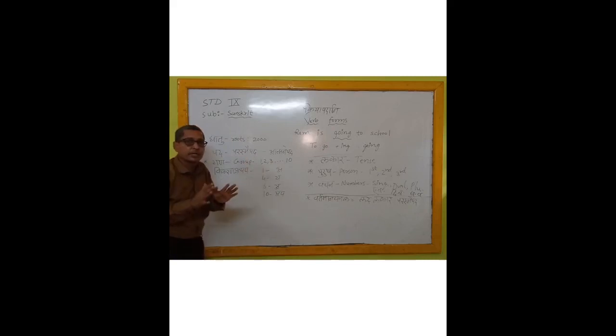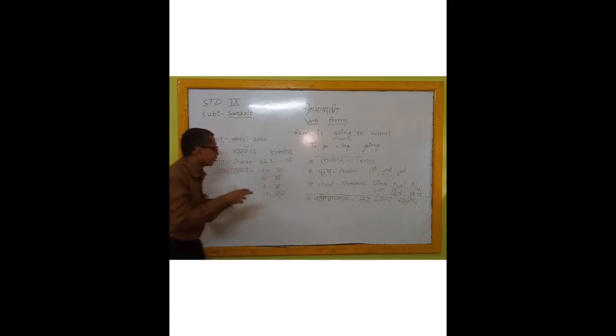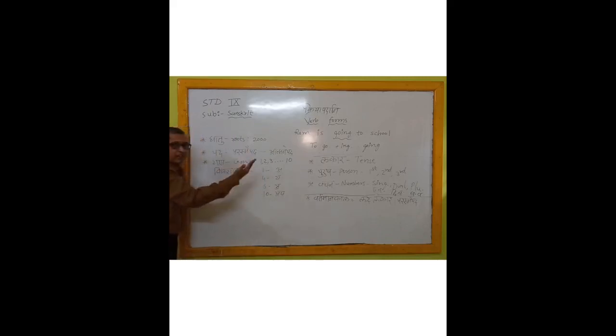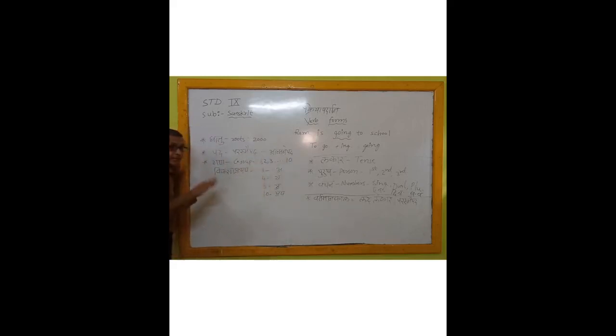What is Parasmay Pad and what is Atmanic Pad? We don't go too deep because it is only for the bifurcation of two parts of the root. Then Gana. Gana means the 2000 roots divided into 10 groups. Then Vikarana Pratyay means a symbol of the group.